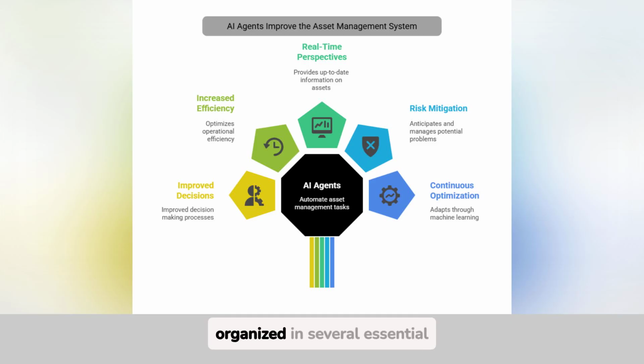Imagine that the system is organized in several essential modules. For example, we have the data collection and normalization agent. This agent is in charge of collecting information from all our sources, from CSV files, data from CMMS, ERP, or SCADA systems, to complementary documents such as audits and technical studies. Thus, all information is centralized in a unified format. Once the information is collected, this agent is also in charge of verifying its quality, eliminating redundancies, and detecting possible errors in the data.